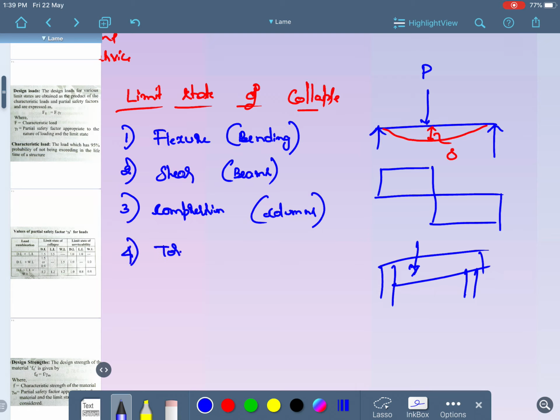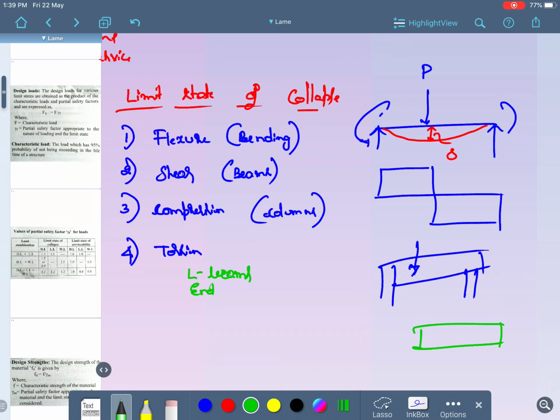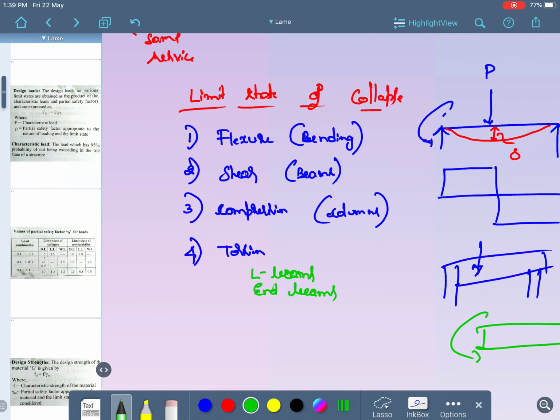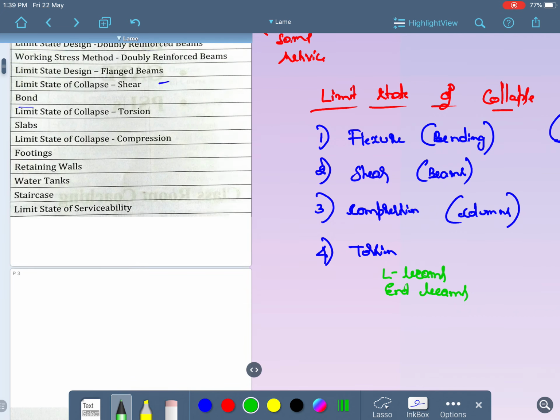And the fourth one is torsion. Torsion is nothing but a twisting moment. You can see the twisting moment, it is going to twist. Normally the torsion will take place in case of L beams. Later it takes place in case of end beams. At the beam end, there will be a torsional moment present at the end of the beams, and in case of the ends of slabs also there will be a lifting of the corners. So that is the reason we are supposed to provide torsional reinforcement in case of slabs.